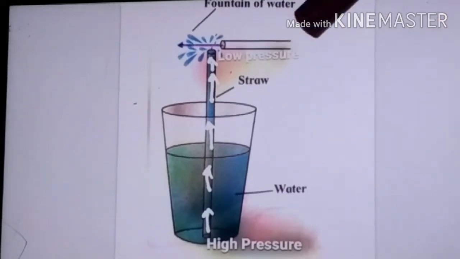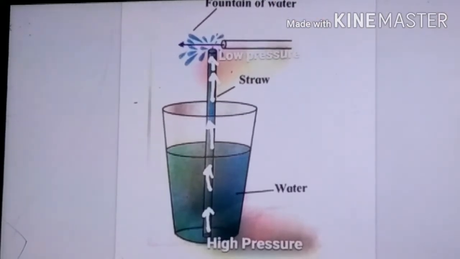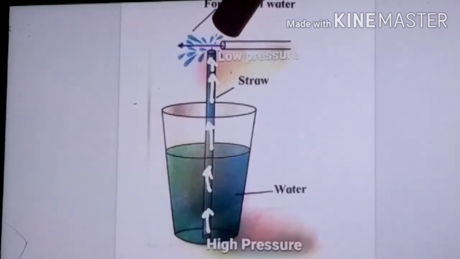Okay, and Bernoulli has told that when the velocity of the air increases, at that part the pressure decreases.